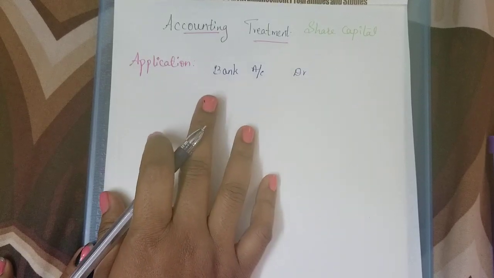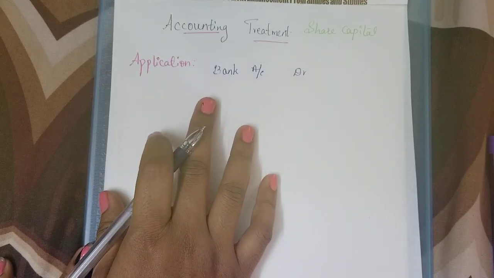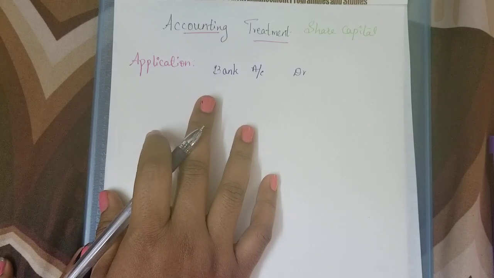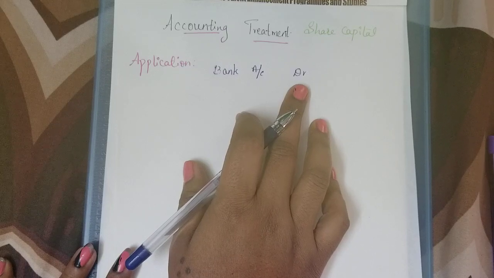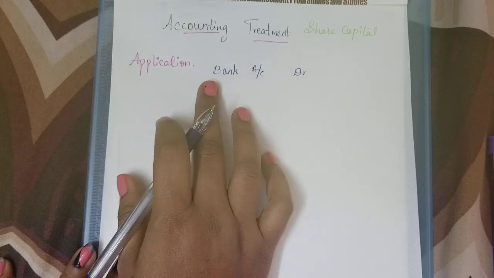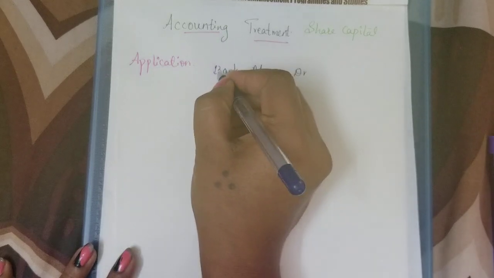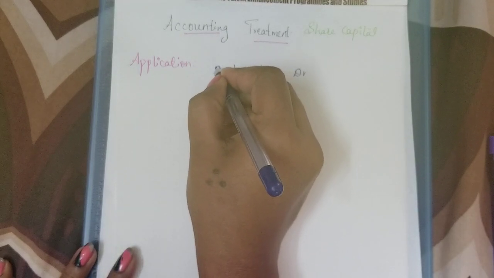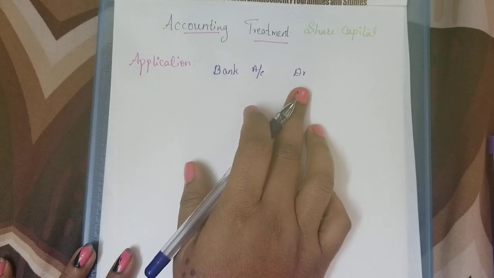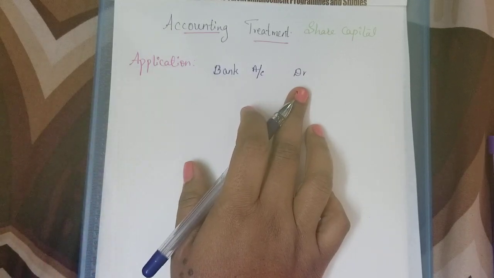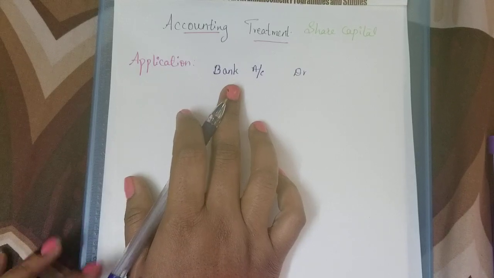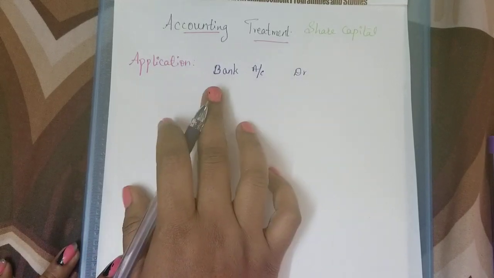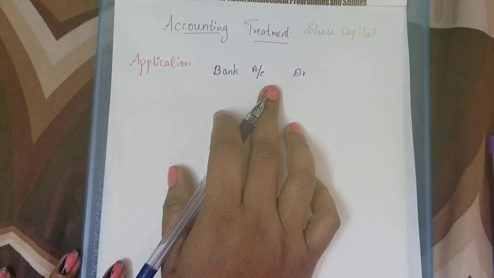Bank balance is an asset, so an increase in asset will be debited. Do you remember? Bank is an asset. So whatever money you receive through the application will be through the bank account, the bank balance will increase, and an increase in asset will be debited.